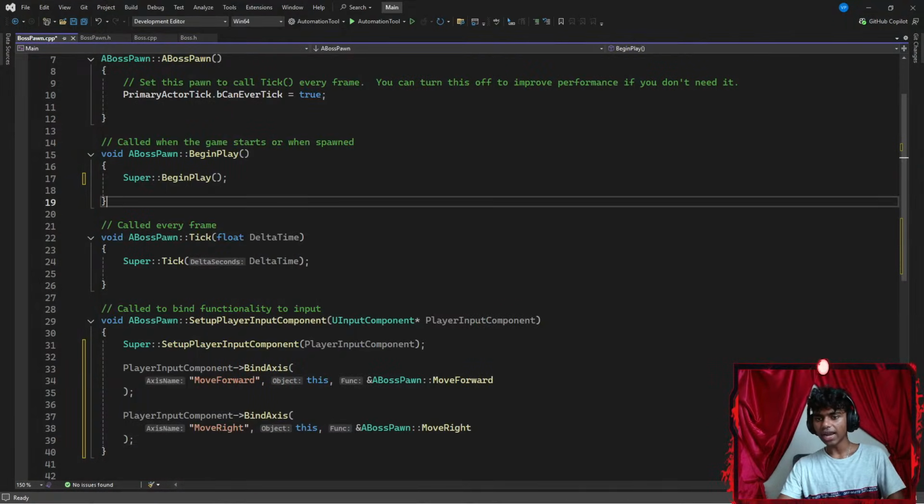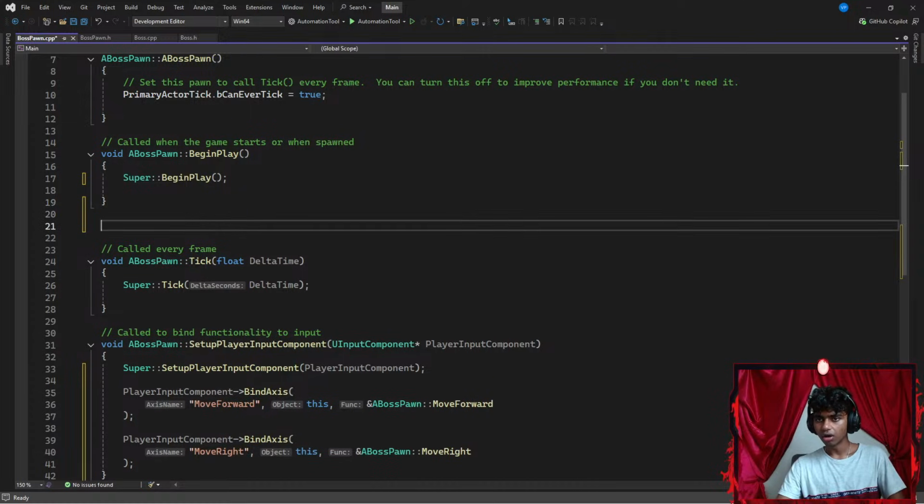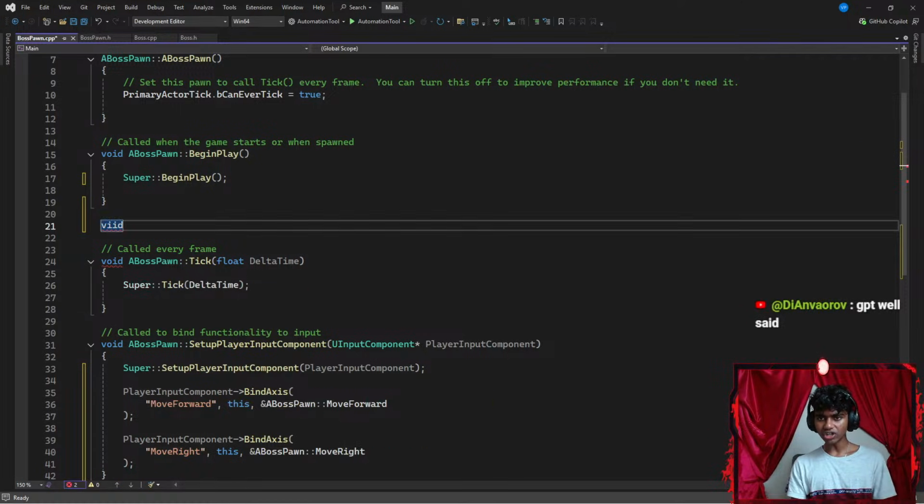Okay, these are separate functions. But should I go ahead and add those functions here or under my begin? I think I should add it here. GPT well said. That actually does make sense, guys. Okay, so I'm going to go ahead and add a void function here. Let's go with something like void. I'm going to create a boss pawns function.